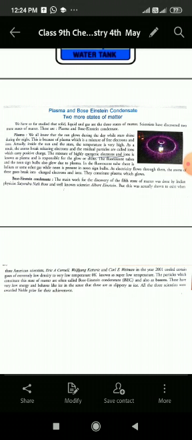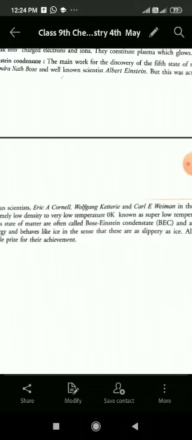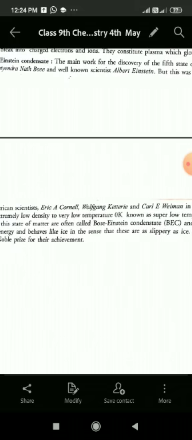And after this, student, the fifth state of matter is Bose-Einstein condensate. The main work for the discovery of the fifth state of matter was done by Indian physicist Satyendranath Bose, and well-known scientist Albert Einstein.